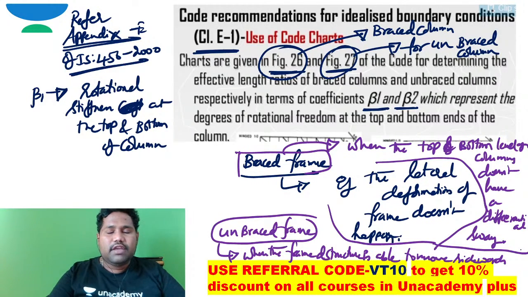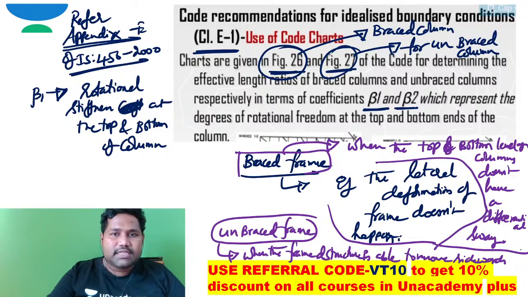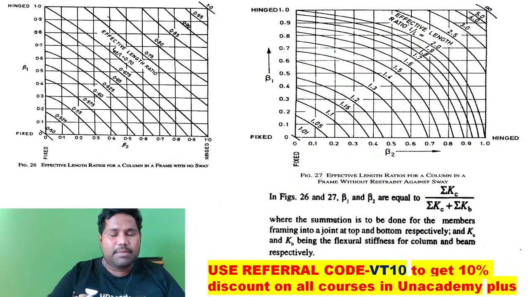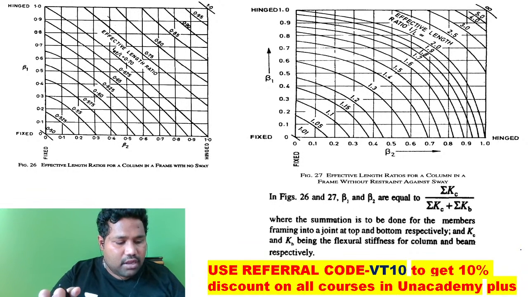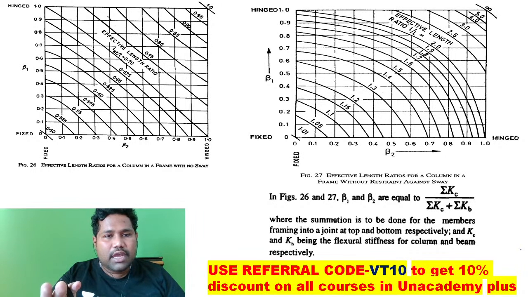I just want to convey that the effective lengths for braced frame and unbraced frame columns are separate. So I just want to show figure number 26 and figure number 27, from which you can work out this effective length.